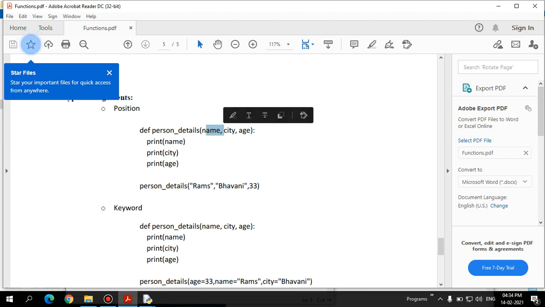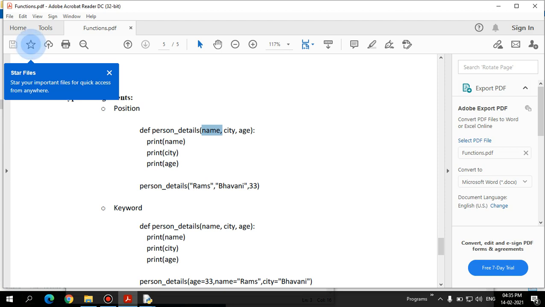I have defined the function called personal details with name as the first argument, city as the second argument, and age as the third argument. In this scenario, I have defined the function somewhere, and I have called the function with a different order, out of order. It is not in the same order as name, city and age. Let's take age given first, city given second, and name third.